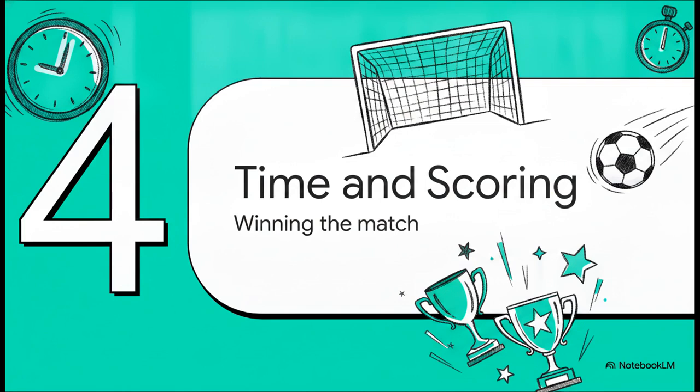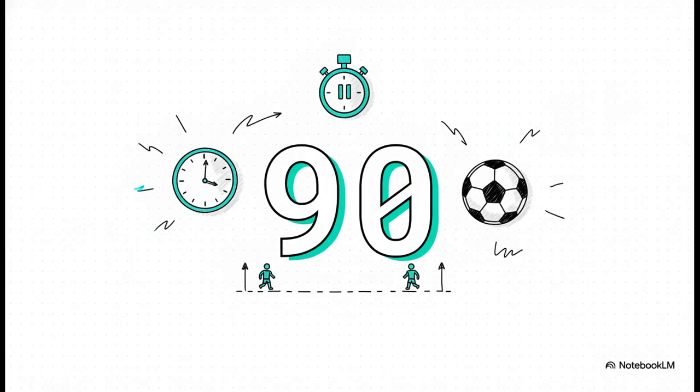Section 4, time and scoring. So how do these 11 actually win, and exactly how long do they have to pull it off? 90 minutes. That is the magic number. A standard match is a continuous 90 minutes split into 2 45-minute halves, with a quick halftime break. But here's a huge difference from American sports. The clock never, ever stops. Ball goes out of play, clock runs. Foul, clock runs. Substitutions, you guessed it, the clock keeps running.